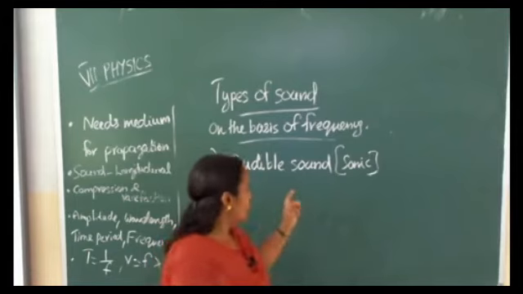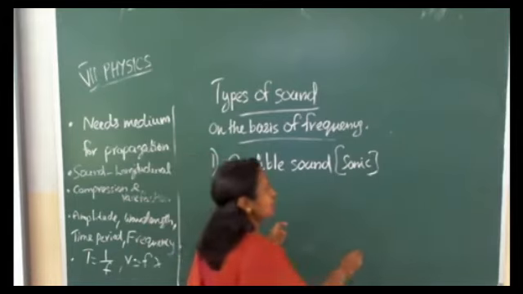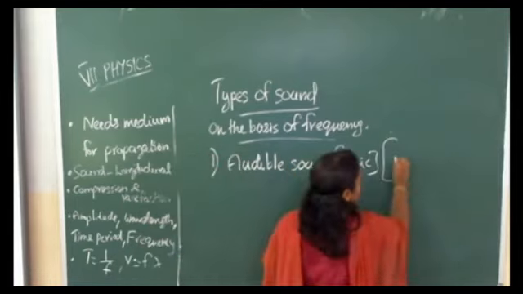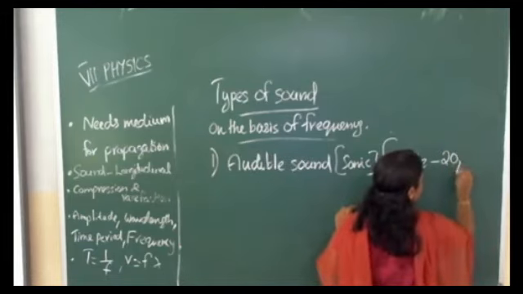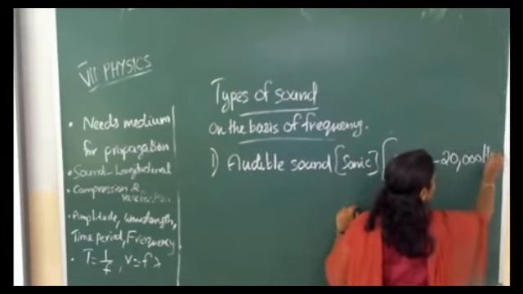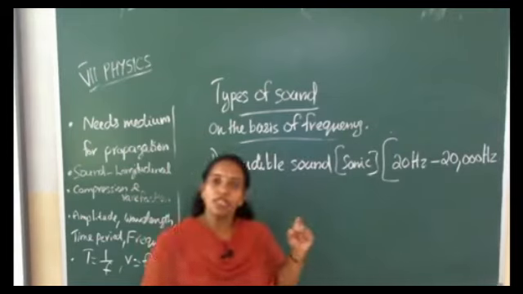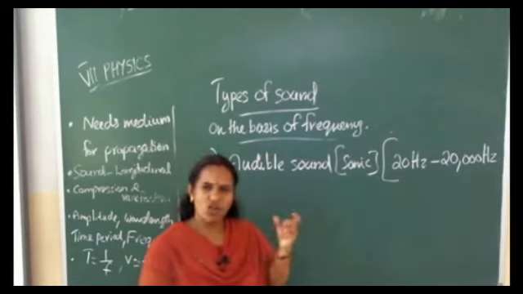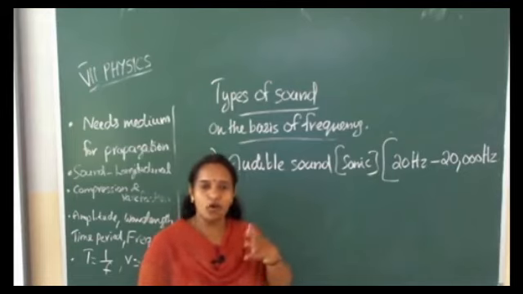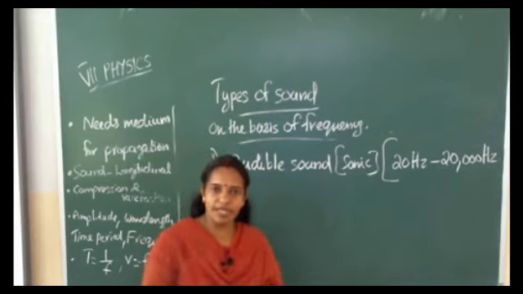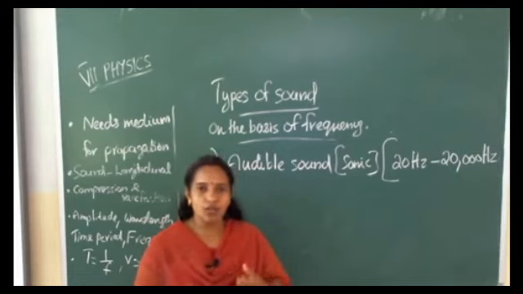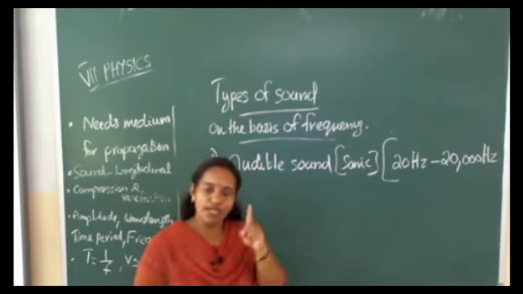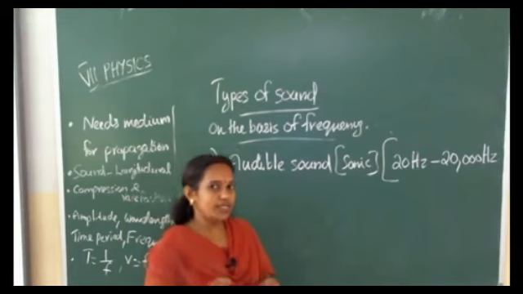The range of audible sound is 20 Hz to 20,000 Hz. Here 20,000 Hz means 20 kilohertz. Already you know that 1 kilometer means 1000 meter, 1 kilogram 1000 gram. Like that 1 kilohertz means 1000 Hz.